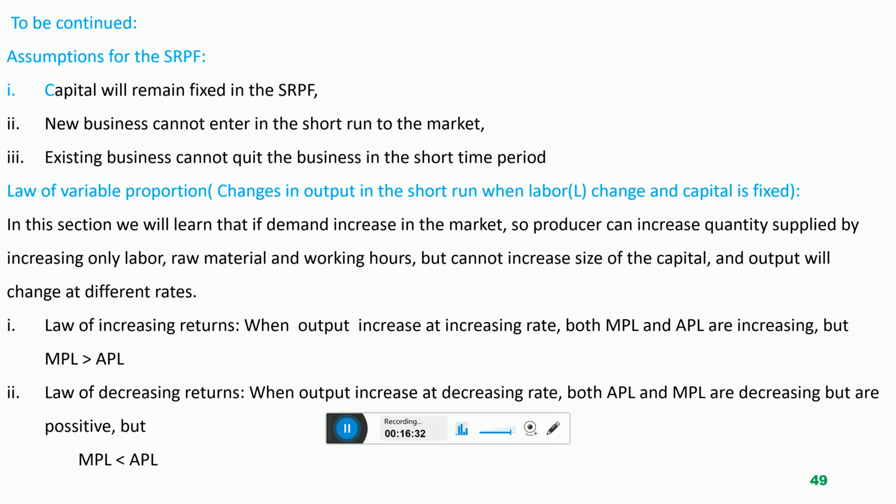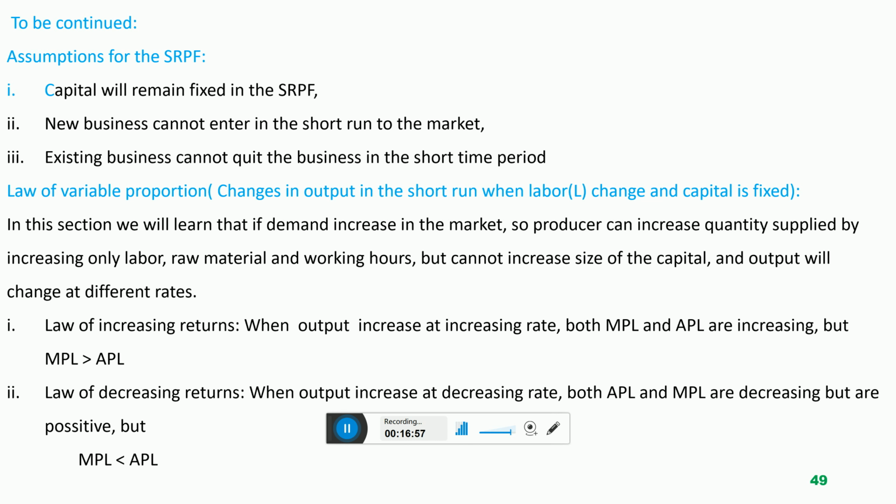I am again repeating, law of increasing returns means in the beginning when producer wants to increase supply by increasing labor, as the labor increases, output will increase at increasing rate. With every next labor the company hires, output will increase more and more.